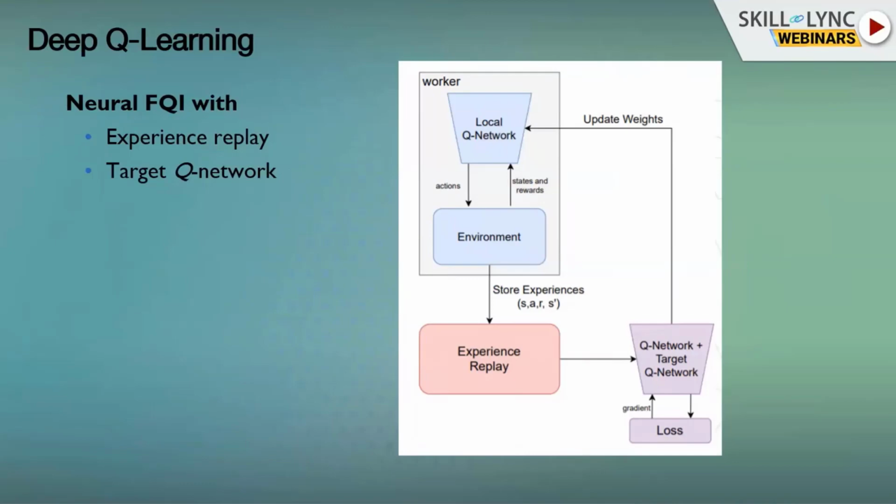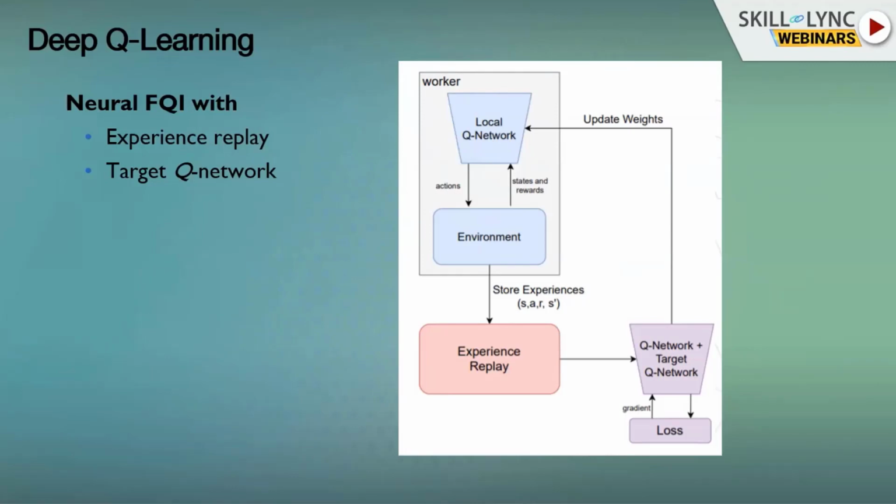The algorithm is basically FQI, fitted Q iteration, which we saw here, only it changes it a little bit by adding an experience replay and a target Q network. In the general case, we can assume we have a lot of different local Q networks that interact with the environment and gather experience for us.